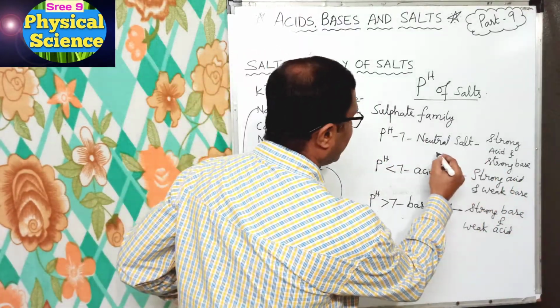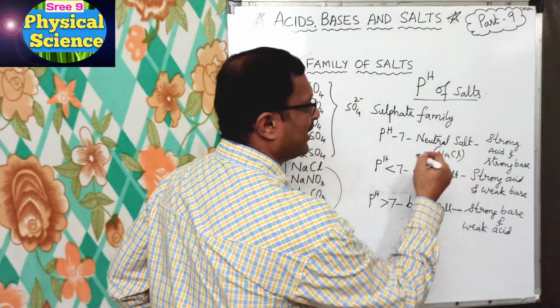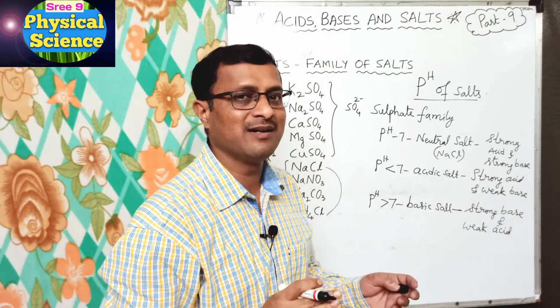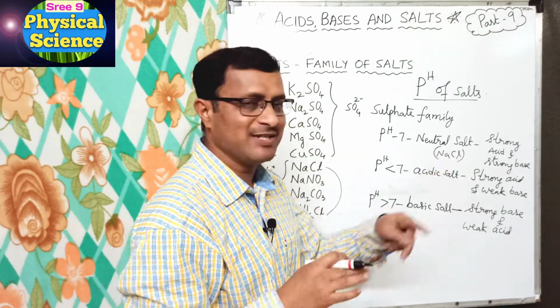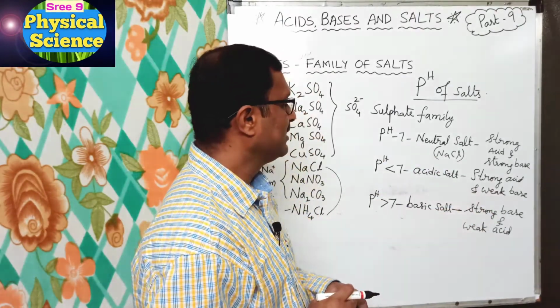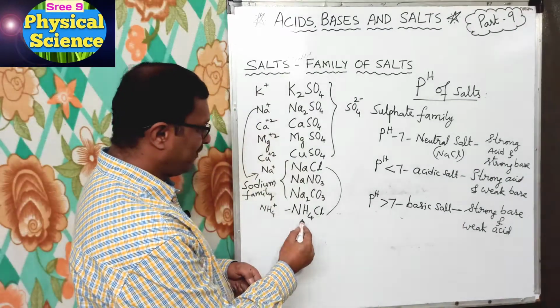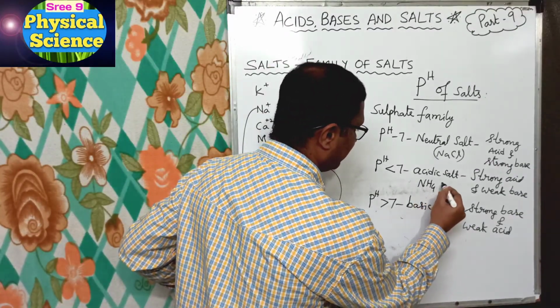Even we can write examples. So for this we can write sodium chloride example, because sodium hydroxide, hydrochloric acid both are strong, hence the salt which is formed from them is sodium chloride, which is neutral. For that pH is 7. Coming to strong acid and weak base, it will be ammonium chloride. This is example.